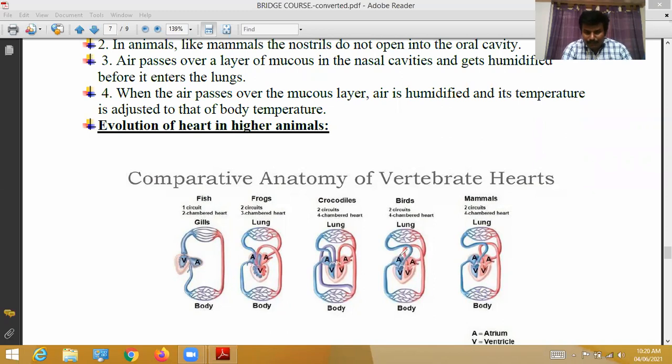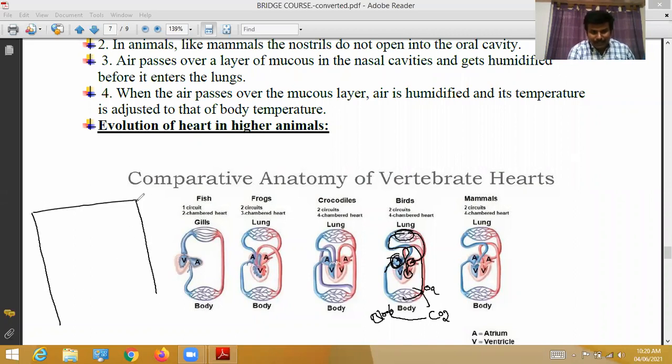See, from the auricles, the blood goes to the lungs for oxygenation. From the lungs, the blood enters the auricles. From the auricle, the blood enters the ventricle. From the ventricle, the blood goes to various body parts. Various body parts utilize oxygen and release carbon dioxide. This carbon dioxide combines with blood, so this blood along with the carbon dioxide again enters the auricle. So that's all. For our understanding, I will draw a slightly enlarged diagram of this blood circulation.